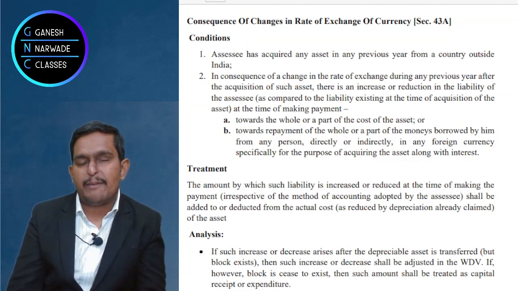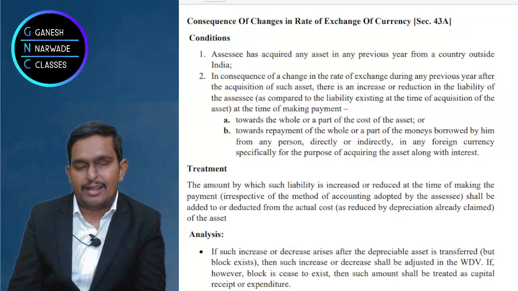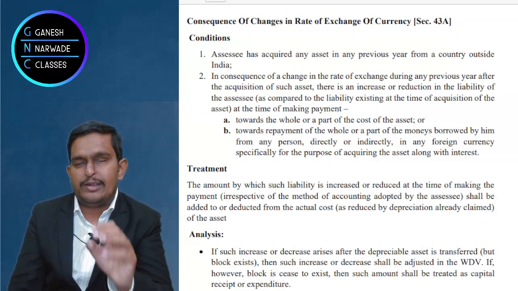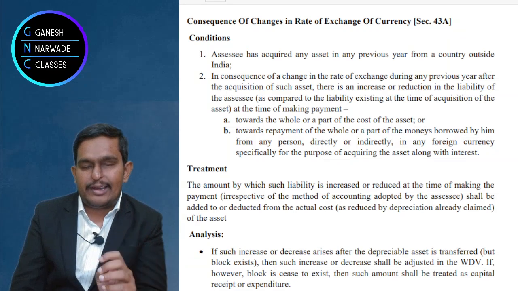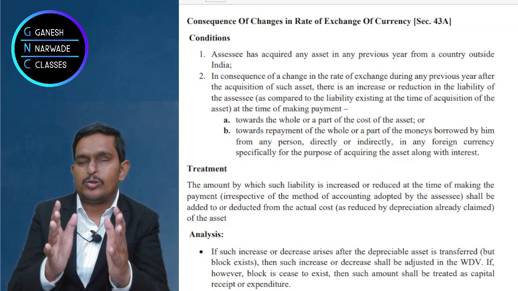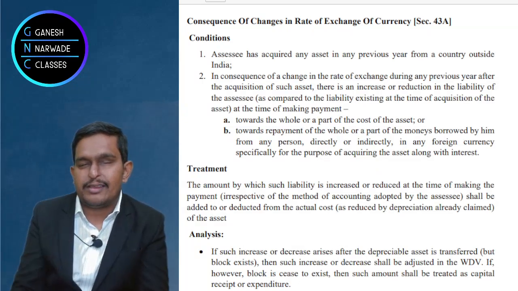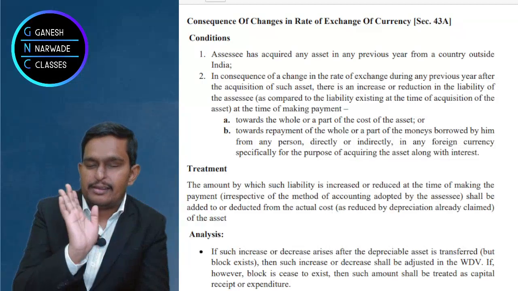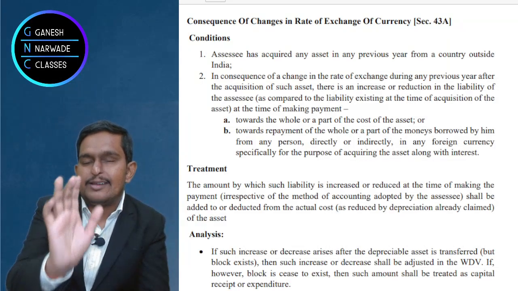In the second year, you paid extra, so whatever extra you paid, you add to the WDV, and whatever value comes, you claim depreciation on that. That's how we should do it. No need to remember this line by line. It's simple common sense. Whenever you paid additional money, it should be added.